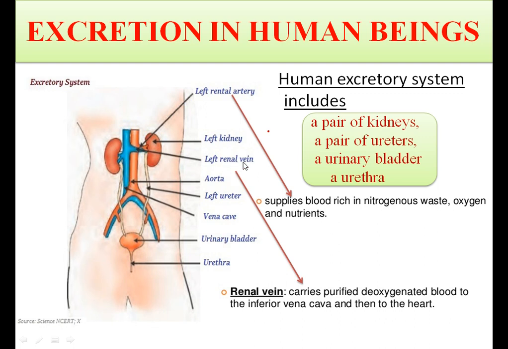And then the renal vein carries purified deoxygenated blood to the inferior vena cava and then to the heart. That means the renal vein carries away deoxygenated but purified blood from the kidneys.